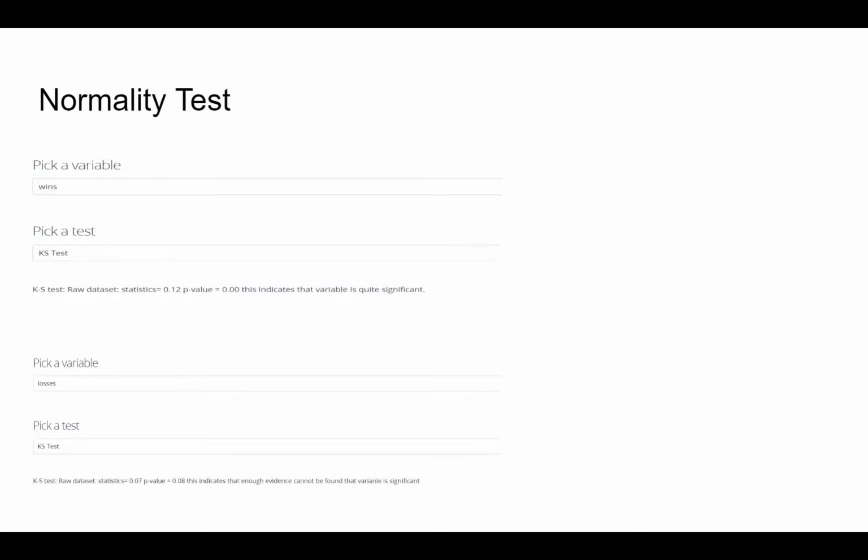Furthermore, some normality tests were done to see how normal the data points were. Metrics like wins, losses, goals scored, conceded, etc., were passed through the normality test, and all columns were proved to be normal, as the p-value was seen to be zero, except one particular column, which was losses, where the p-value passed the 0.05 range and its value was 0.08, which indicates that enough evidence was not found to determine if the variable was significant.